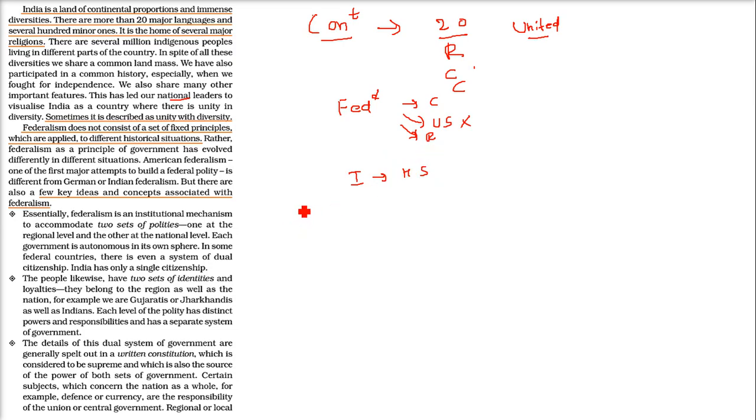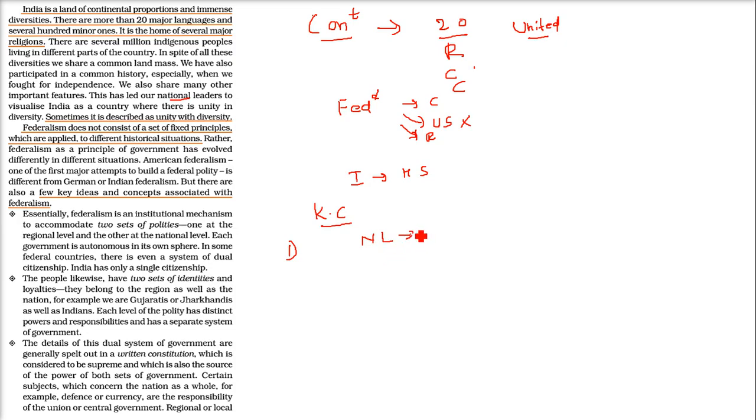American federalism was one of the first major attempts to build a federal polity, and it was quite different from German and Indian federalism. So let me tell you the key concepts associated with the term federalism. The first is that federalism is an institutional mechanism, and there are two sets of polities, two sets of governments, that is, one at the national level.